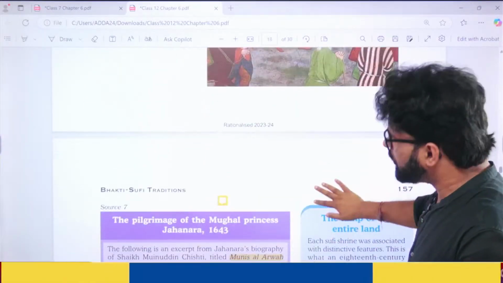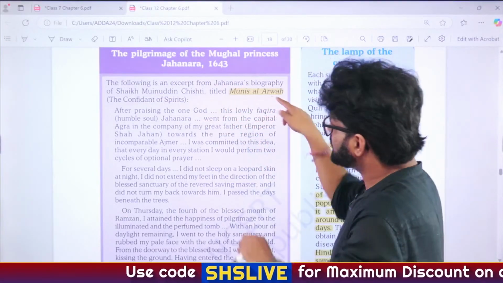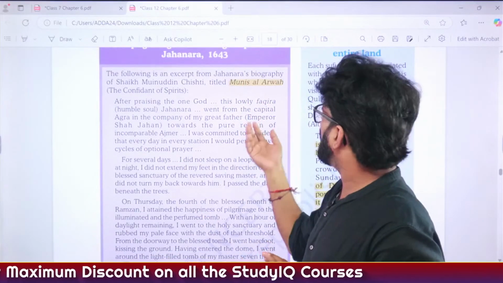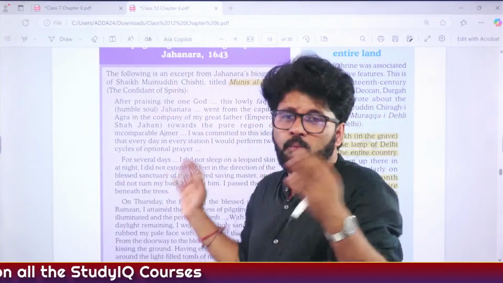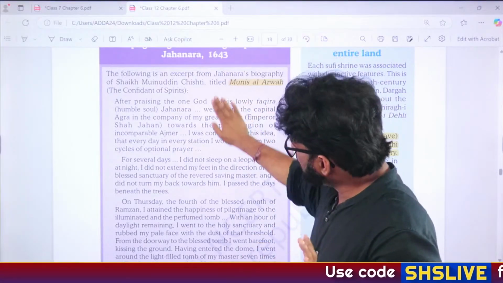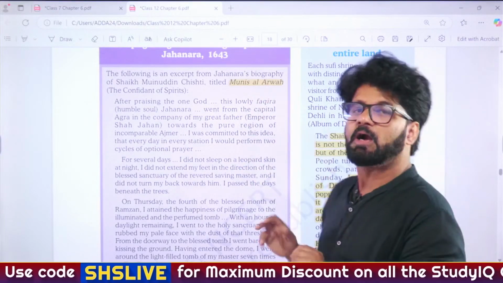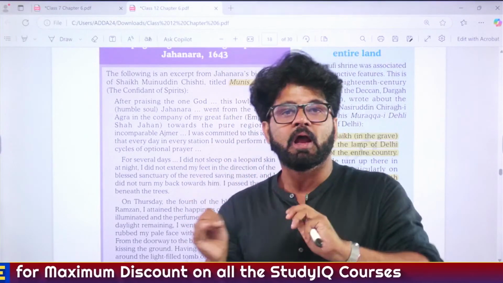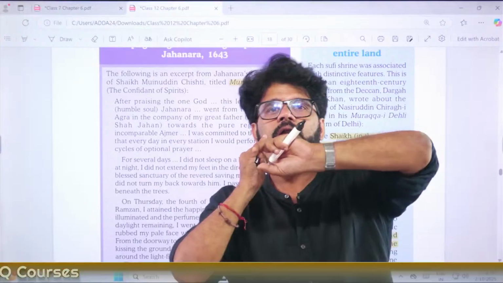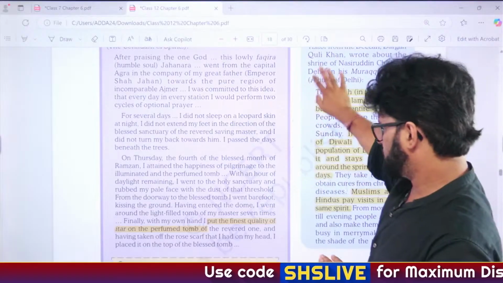So Moinuddin Chishti, hope you have realized by now that Moinuddin Chishti is the most popular Sufi saint. See, Jahanara, and this has been asked in CDS or CAPF. UPSC has already asked a question that Jahanara wrote an autobiography on which particular Sufi saint. Who else but Moinuddin Chishti, and the book name is Munis al-Arwah. Then what she said, I did not sleep on this and that is not important. This part is very important. What is Munis al-Arwah, and if it is a book, who wrote it, and if it is written by, let's say, Jahanara, then it is written about whom. All these points you have to keep in mind. Fine, sir. Then what else?